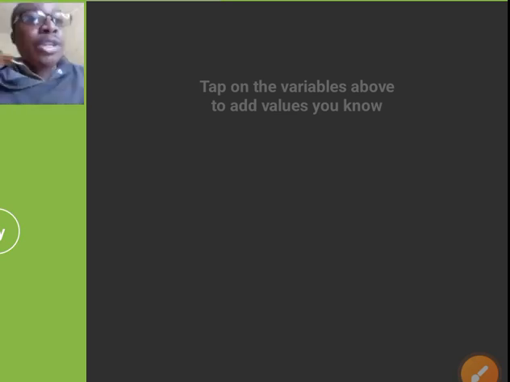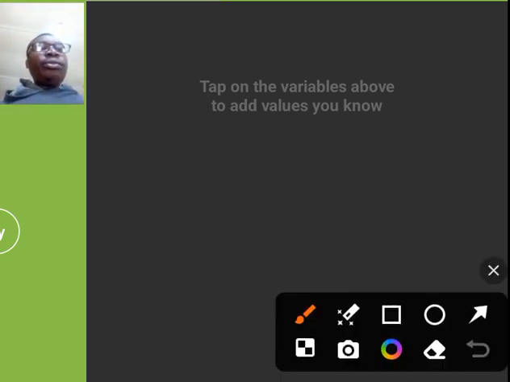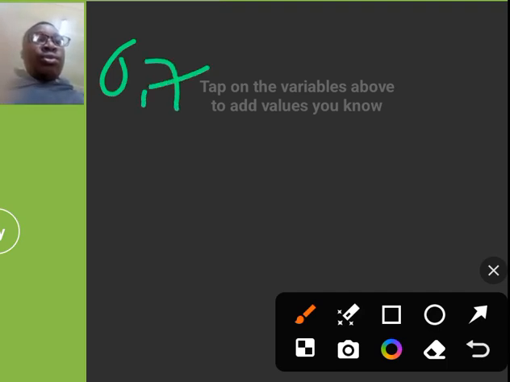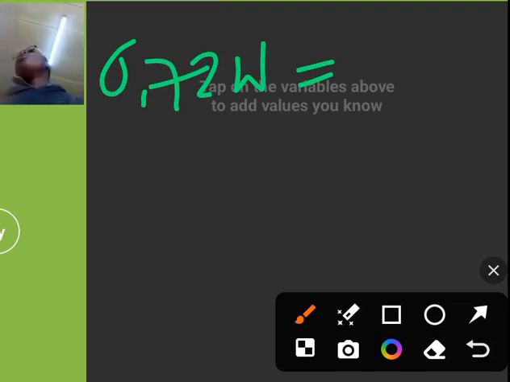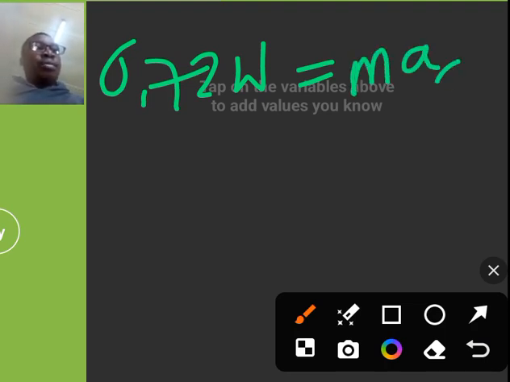Okay, so we are going to start off here by saying 0.72 of the weight should be equal to your centripetal force. Your centripetal force is simply your mass times acceleration, but the acceleration here is centripetal acceleration. So what equations do we have for centripetal acceleration?